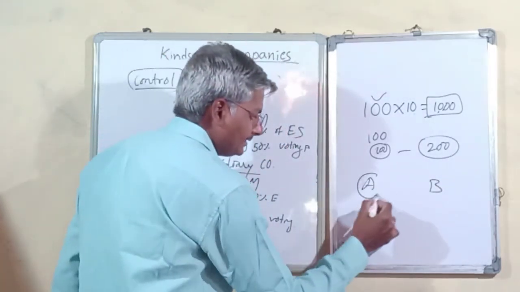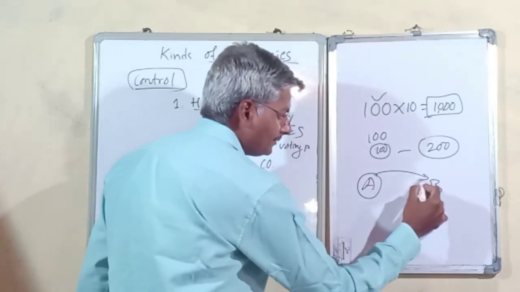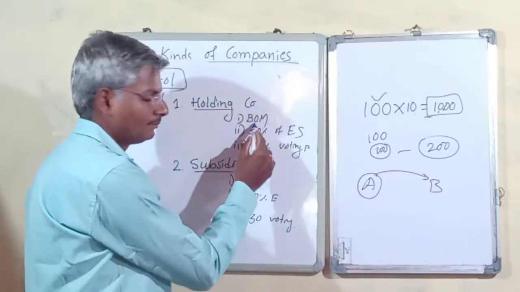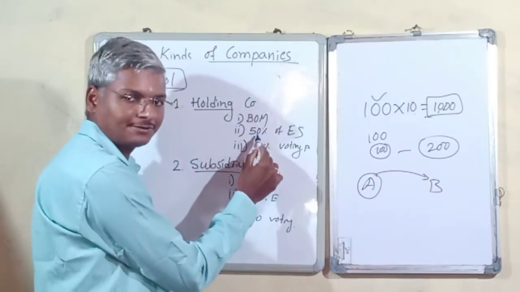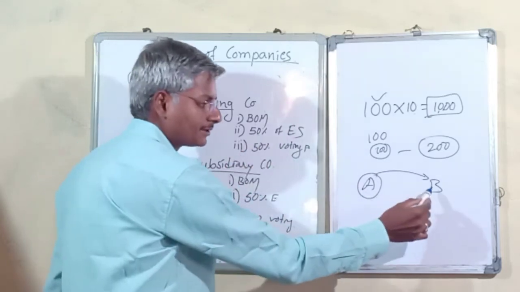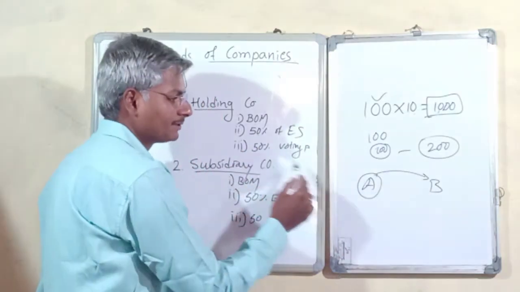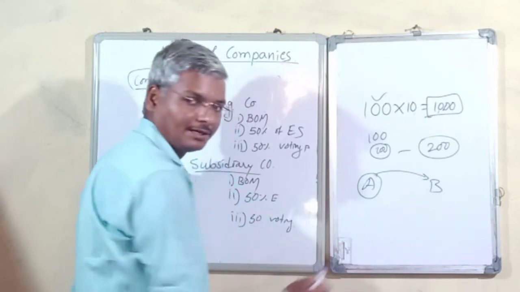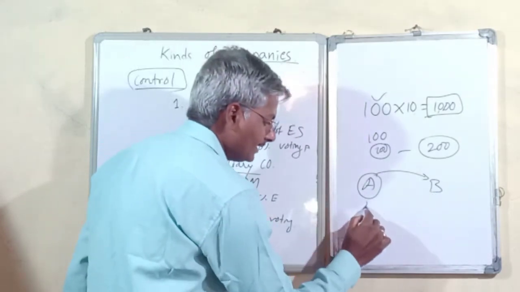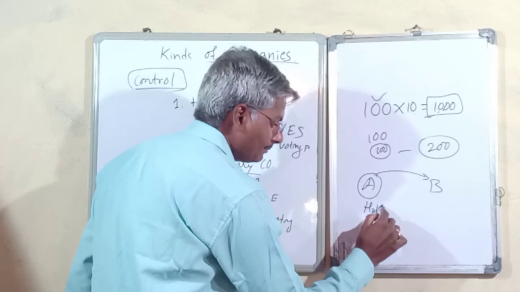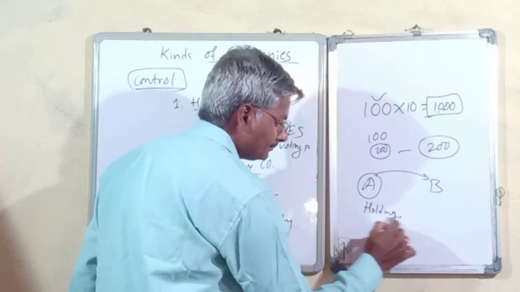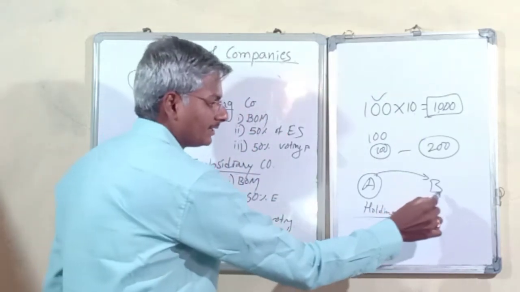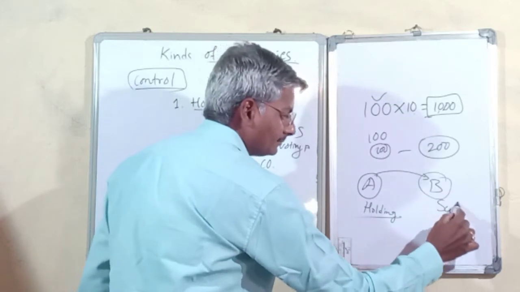If A has control over B in terms of board membership, 50% of equity shares, or 50% of voting power in B, then we call A a holding company and B a subsidiary company.